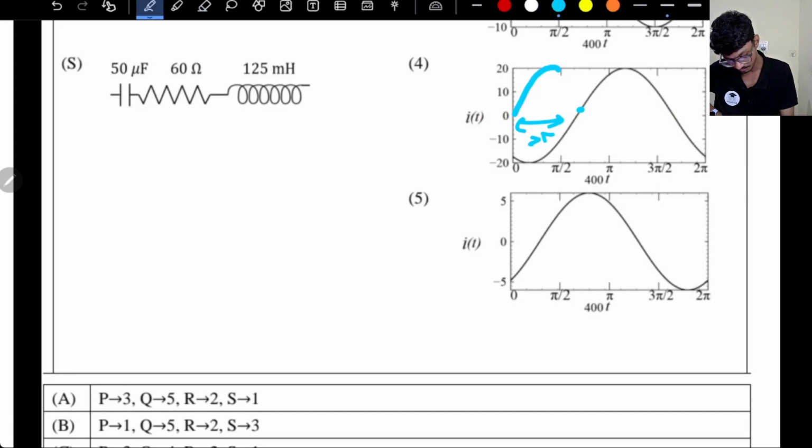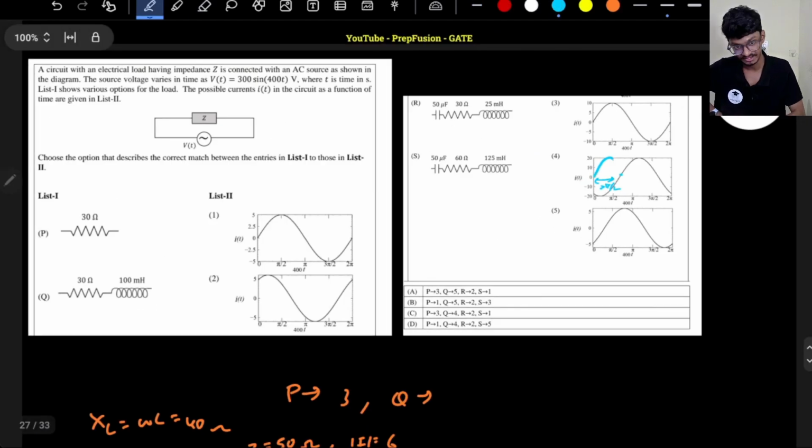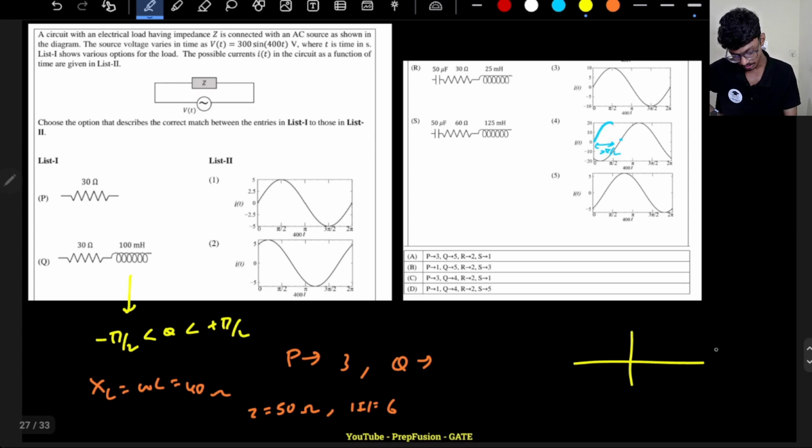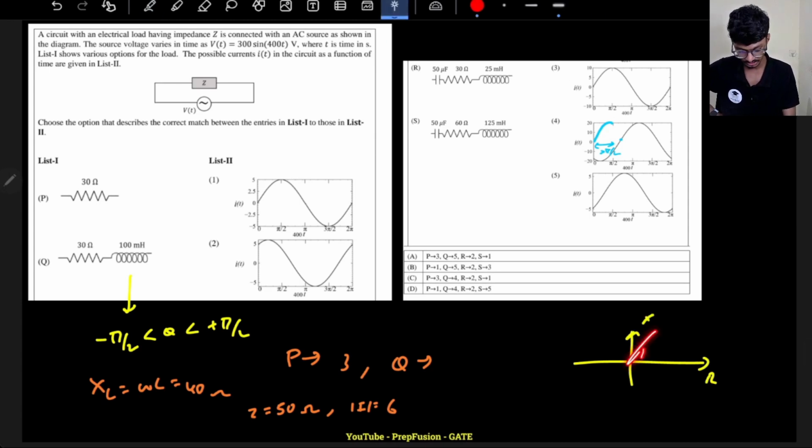Is it ever possible for a passive circuit, a passive RL circuit? I have taught this in my AC analysis course, which is free on YouTube itself: the phase shift for any RLC circuit will be between minus pi by 2 and plus pi by 2. It cannot go below minus pi by 2 or above plus pi by 2. It will always be between minus pi by 2 and plus pi by 2, right? Why? Because your resistance is always positive. This is your R graph, this is your X graph. If X is positive, it is in the plus pi by 2 range. If X is negative, it is in the minus pi by 2 range. But R can never go negative.